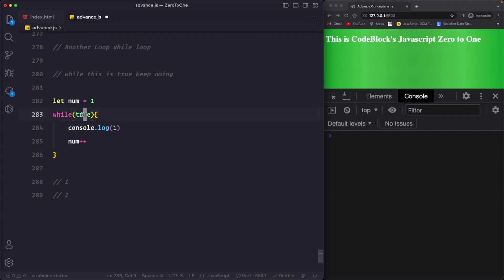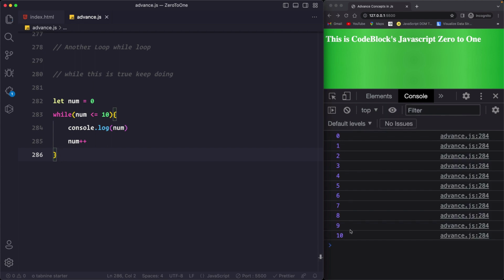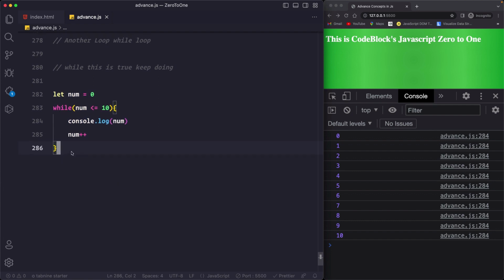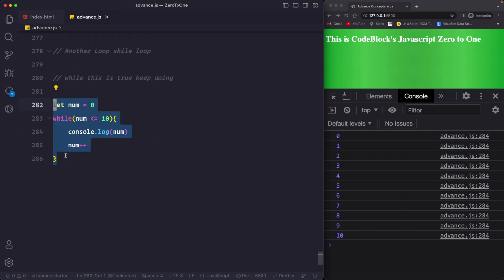Okay, so let's quickly shift that back. I hope you understood the analogy. So number is less than equals to 10. If I save this, you get data from 0 to 10 printed right here. So this is a very simple while loop. The while loop is very versatile, and very powerful. This is part of something you can call a bigger way of writing a loop, or iterating over some kind of data, that has a bigger impact on our applications.